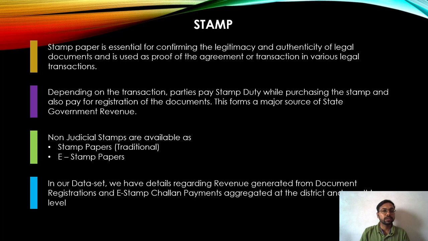Stamp paper is used as proof of the agreement or transaction in various legal transactions processes. Depending on the transaction, parties pay stamp duty while purchasing the stamp and also pay for registration of the document if required. This forms a major source of the state government revenue. Stamps are available as stamp papers, that is traditional one, and e-stamp papers, which are made available through online systems. In our dataset, we have details regarding revenue generated from document registration and e-stamp challan payments.